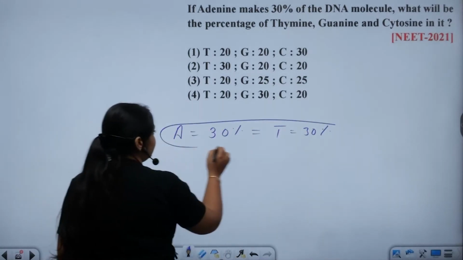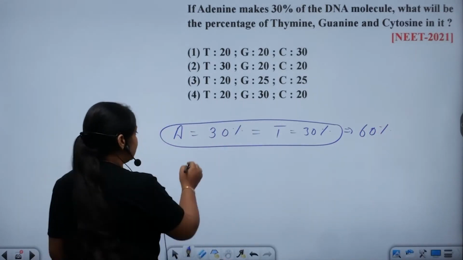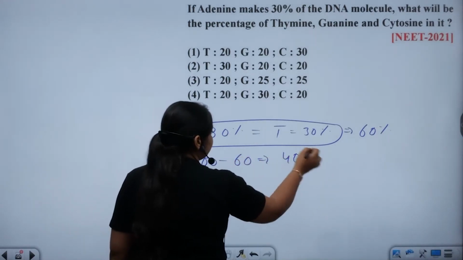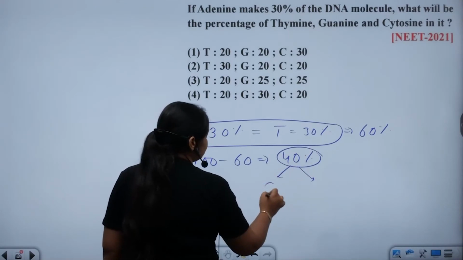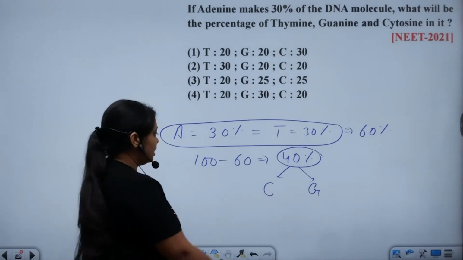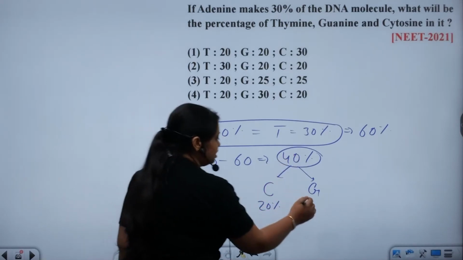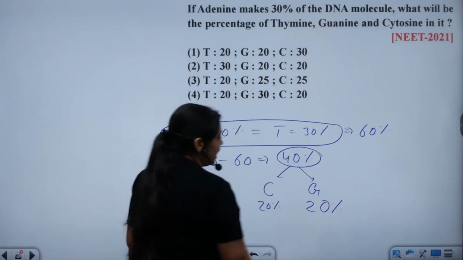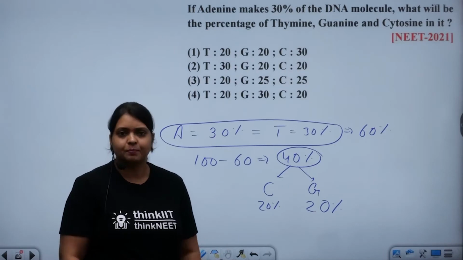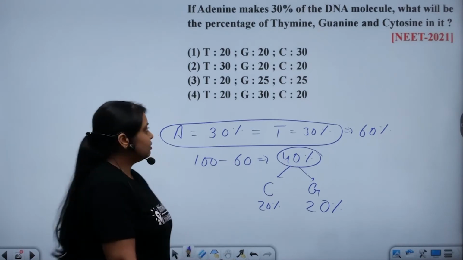So we can say that A plus T is 60%. Because we are talking about percent, and a percent contains 100, 100 minus 60 gives you 40. So the remaining 40% will definitely be cytosine and guanine, because cytosine bonds with guanine. We split this 40% equally into cytosine and guanine, so cytosine will be 20% and guanine will also be 20%. Or by Chargaff's rule you can take out the answer, but apart from that, this is the correct and accurate way to take out the answer. Now let's see the options.